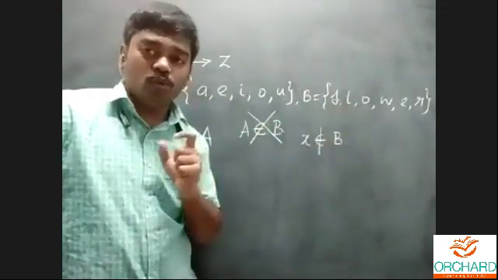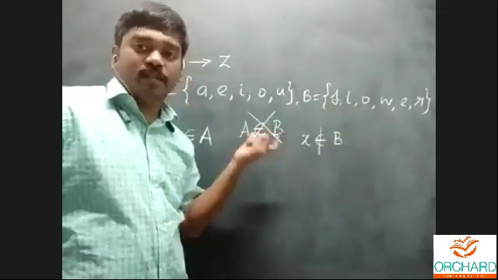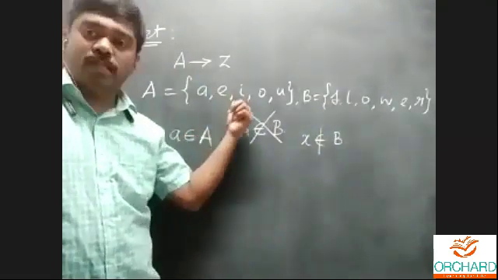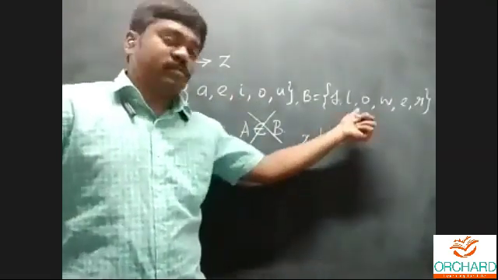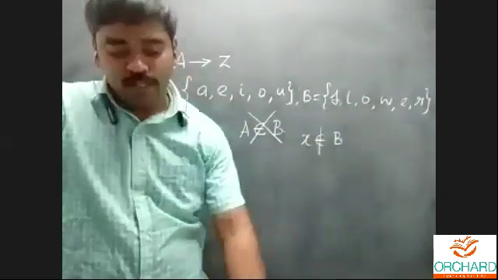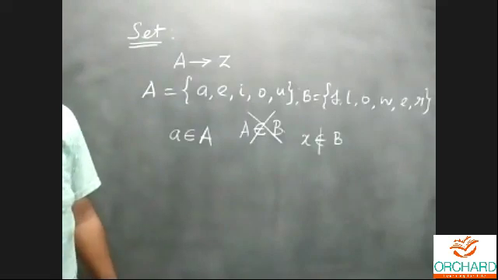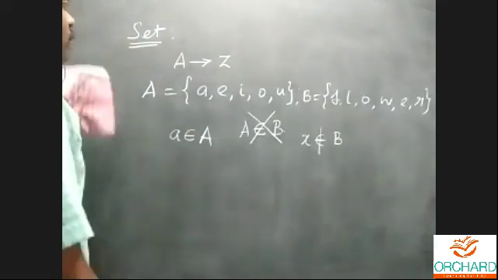How to represent whether the element is in the set: x belongs to set A, written as small a belongs to the set A, and element x does not belong to the set B. This is only the idea for whether the element belongs to the set or does not belong to the set. Next, representation of a set.